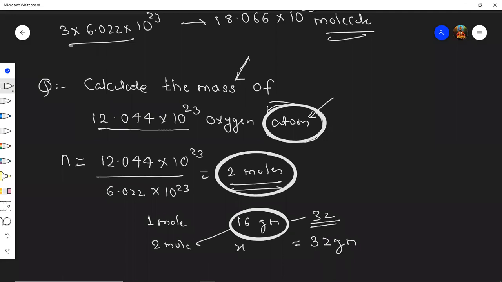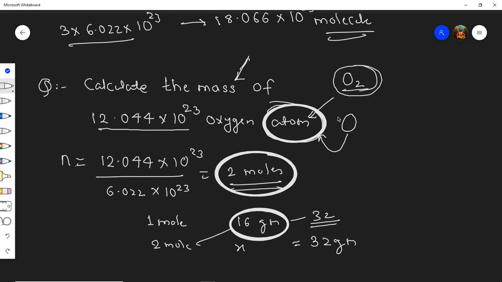Yes, understood. Sir, instead of oxygen atom or molecule, if oxygen gas is given, then what do you have to take? Okay, whenever oxygen gas is there, always it is O2. When nothing is mentioned, it is always O2. Oxygen will always exist in diatomic form. If they want to tell you to take oxygen atom, they will always mention the word atom.